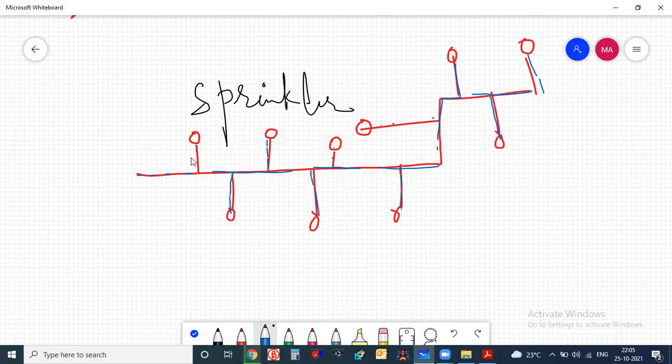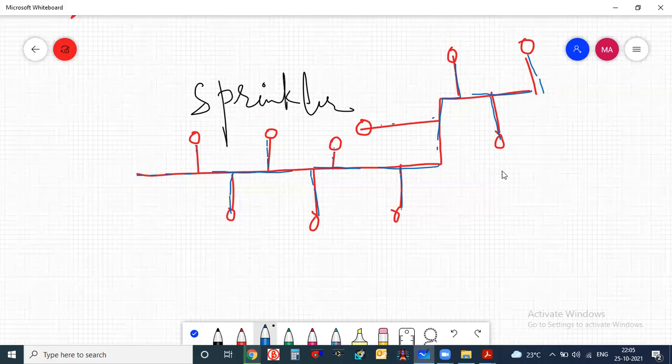But why is this system pre-charged with water? Because when fire occurs, normally we don't have enough time. Even if you call fire department agencies, they cannot act instantly, even if the fire agency is beside the building.